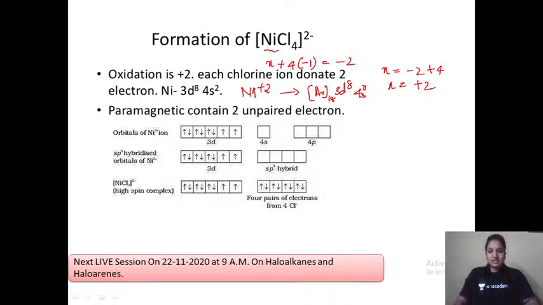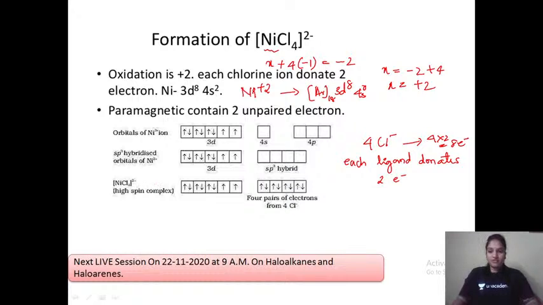Now how many ligands are there? 4 ligands are there. Each ligand donates how many electrons? 2 electrons, right? This is when we have a unidentate ligand like chloride. So 4 Cl minus, 4 into 2, total of 8 electrons from the ligands. Now chloride is a weak ligand, so we cannot pair them up. Only when a strong ligand is present can we pair them up. With weak ligands we can't pair them, so we have to leave it as it is.